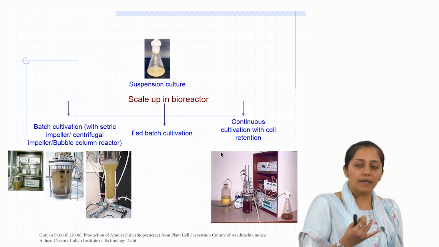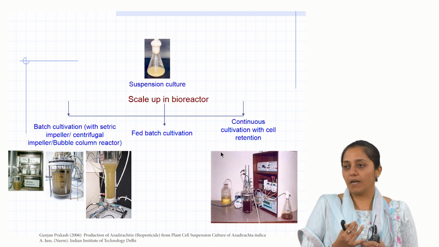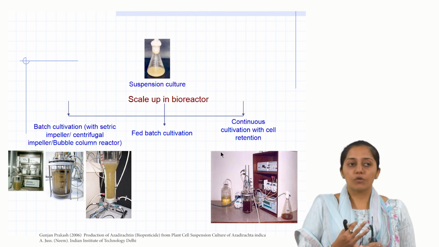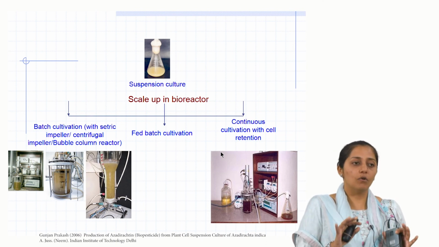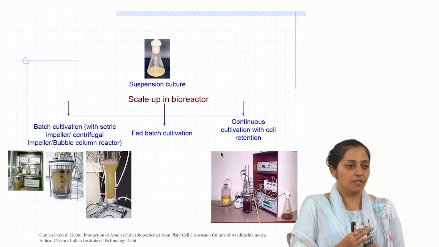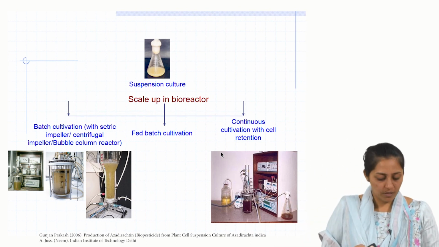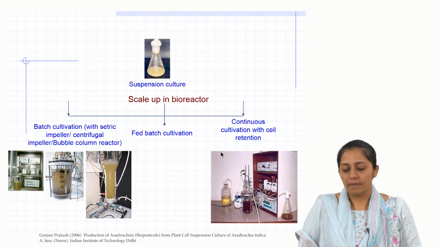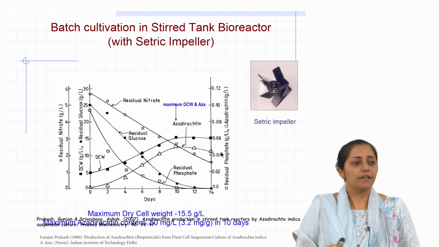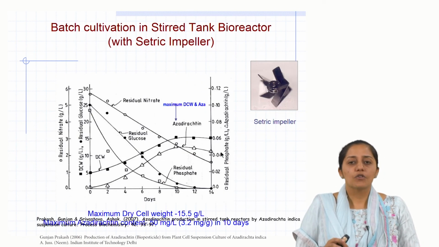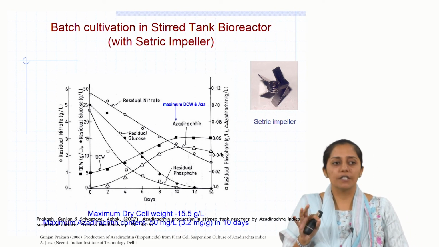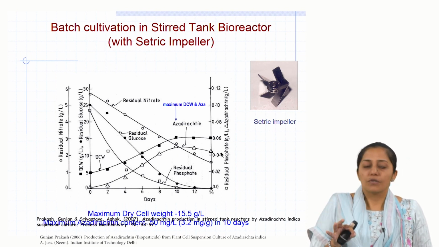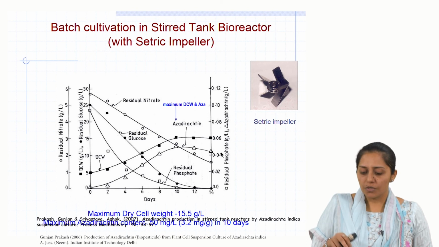So they tried the Cetric impeller, which is a low shear impeller known for plant cell cultivations. They tried the centrifugal impeller, which is also a new design well known for very low shear forces and very good mass transfer efficiency. They tried these two configurations, and they also did pneumatic reactors in which they used bubble column reactors. For this, they drew the kinetics in each of these reactors. First is the simple reactor, which is easy to scale up, your stirred tank configuration, well known in industry. In the stirred tank configuration, the Cetric impeller was used and the kinetics was drawn.